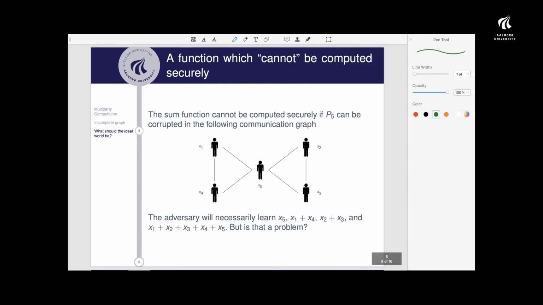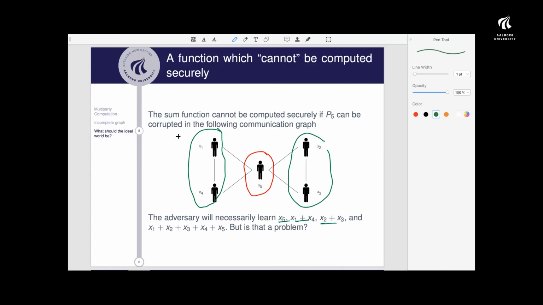Another example could be that we are looking at this communication graph. It's still not complete. Assume that the adversary corrupts the party here in the middle. Then the adversary will again learn the input of that party, he will learn the sum of these two over here, he will learn the sum of these two over here, and of course he will learn the output at the end.